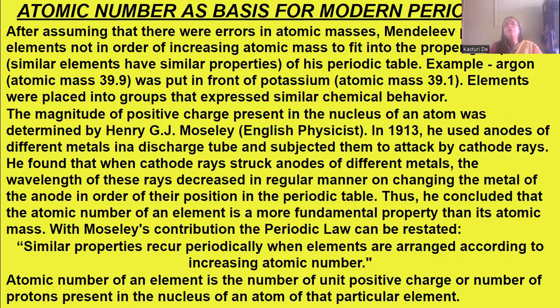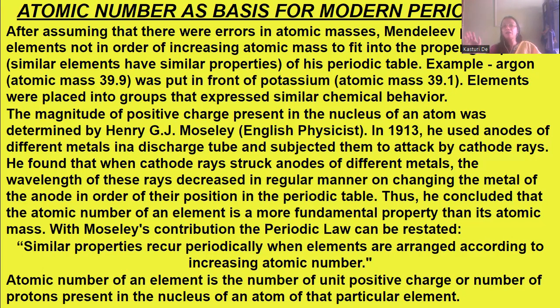Now, atomic number as basis for modern periodic law. After assuming that there are many errors in the atomic masses, Mendeleev placed certain elements not in order of increasing atomic mass, to fit into the proper groups of his periodic table, but he used similar properties.